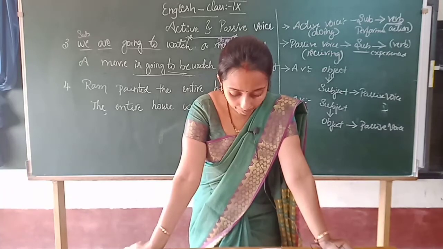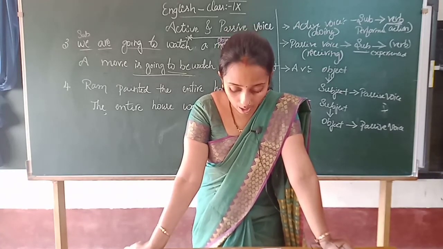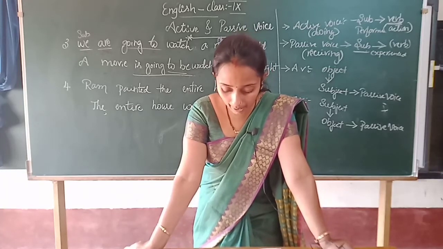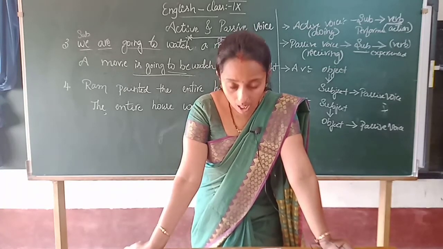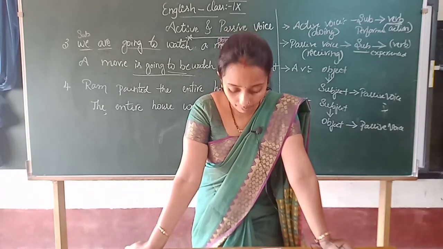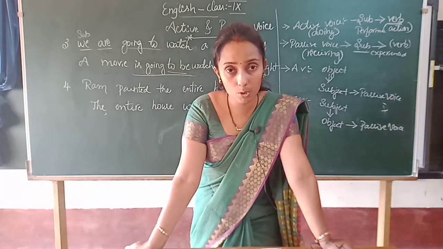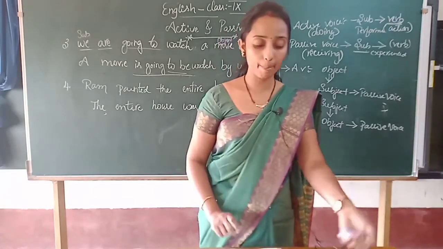Next question: The kangaroo carried her baby in her pouch. That is your activity. Two small examples you have to work out.